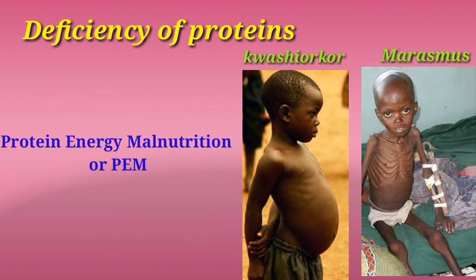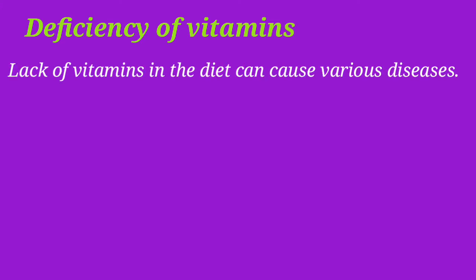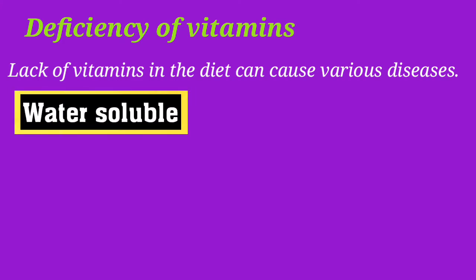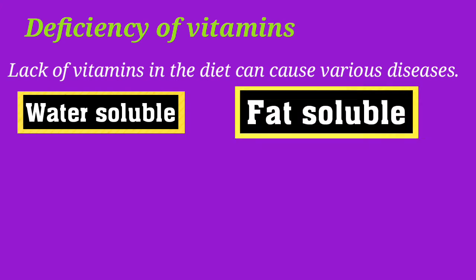So why it is called PEM means it is caused because of the deficiency of proteins and carbohydrates. Now we discuss the deficiency of vitamins. Lack of vitamins in the diet can cause various diseases. There are 13 known vitamins which can be classified as water soluble and fat soluble vitamins.